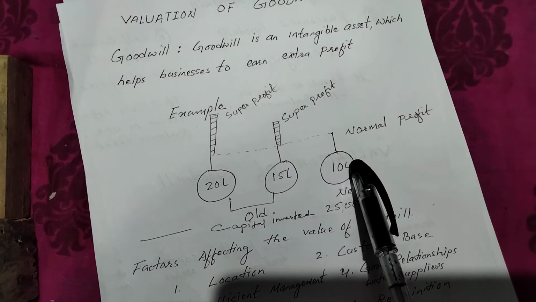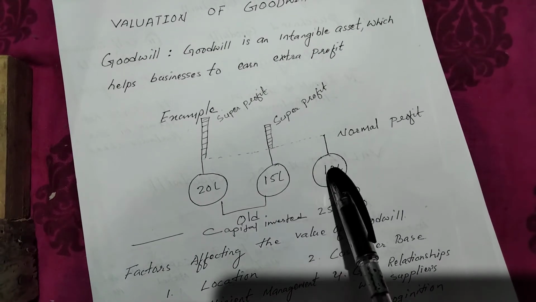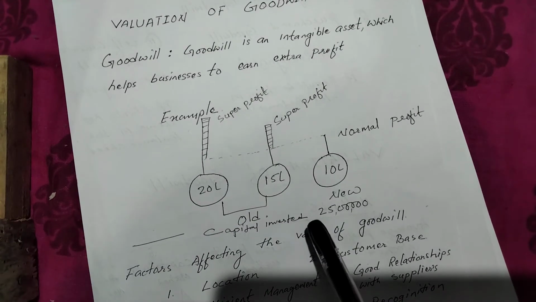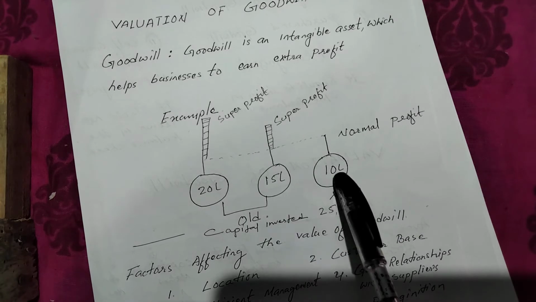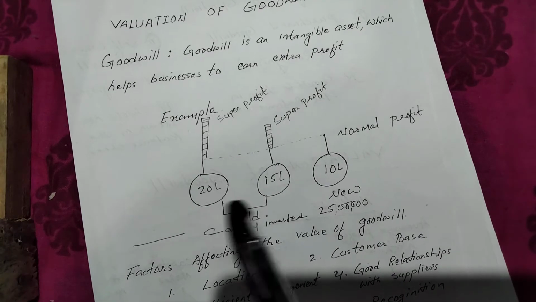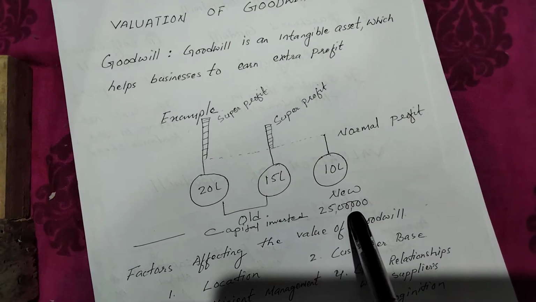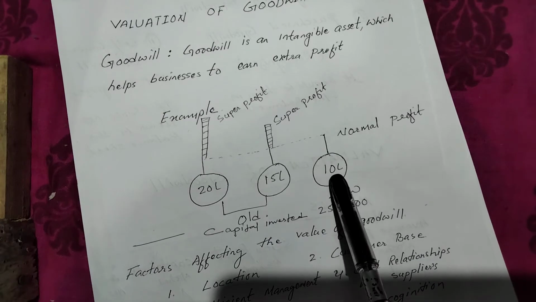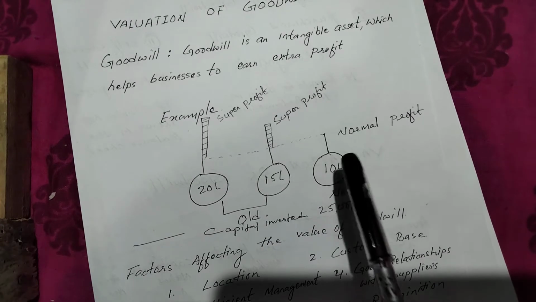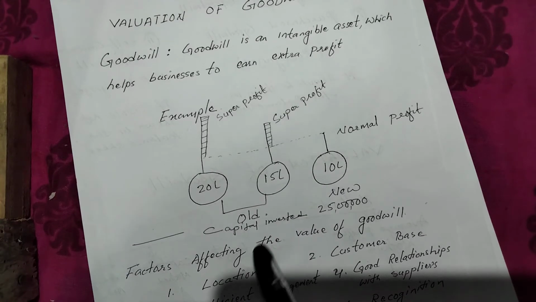These three businesses have invested the same capital in their respective organizations. Suppose each has invested 25 lakhs in a particular year, say the previous year.